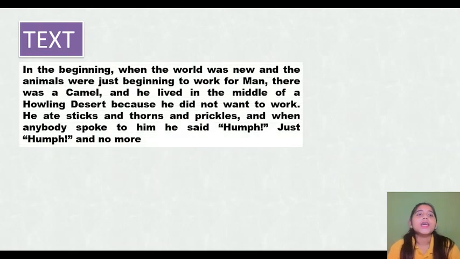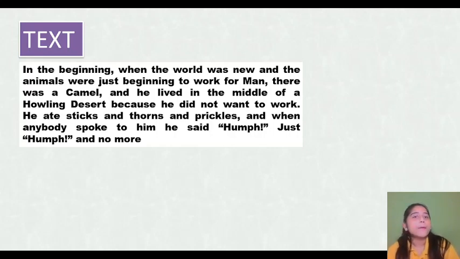In the beginning, when the world was new and the animals were just beginning to work for man, there was a camel and he lived in the middle of the howling desert because he did not want to work.